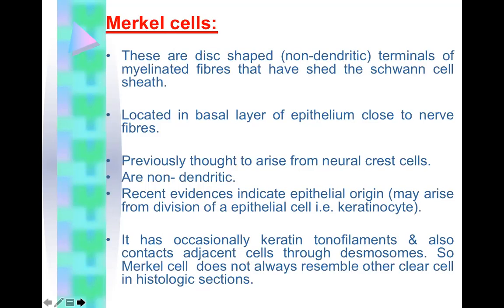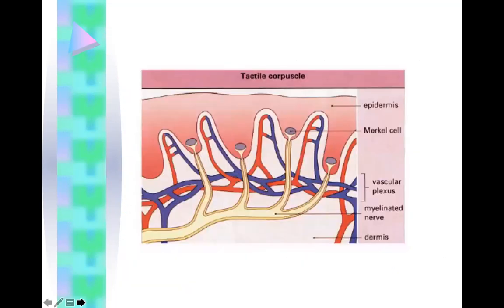Merkel cells are disc-shaped, non-dendritic terminals of myelinated fibers that have shed the Schwann cell sheath. They are located in the basal layer of epithelium close to nerve fibers, previously thought to arise from neural crest cells. Recent evidence indicates epithelial origin. They occasionally have keratin tonofilaments and also contact adjacent cells through desmosomes. So Merkel cell does not always resemble other clear cells in histologic sections. In this picture, we can see the Merkel cell.